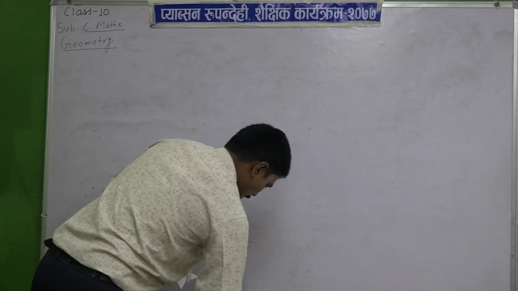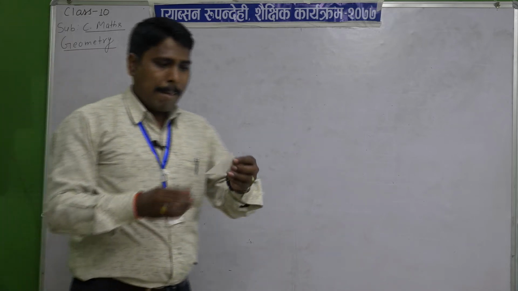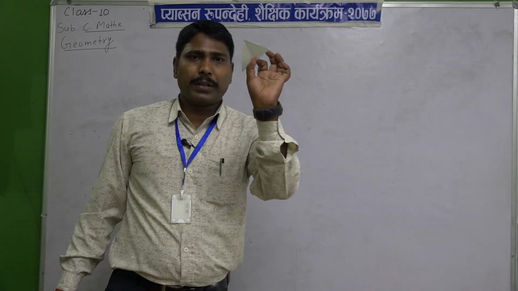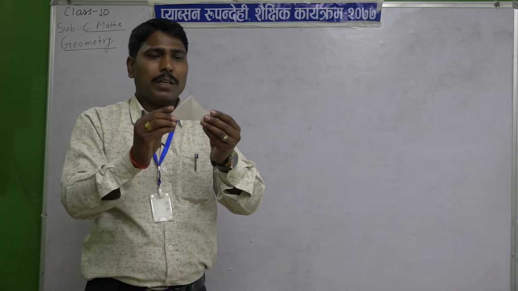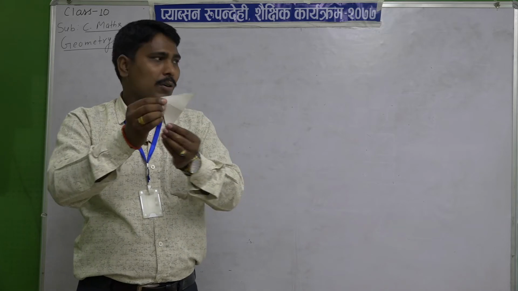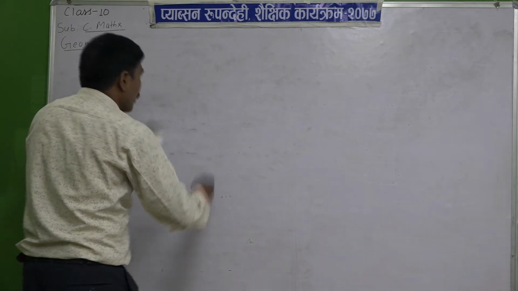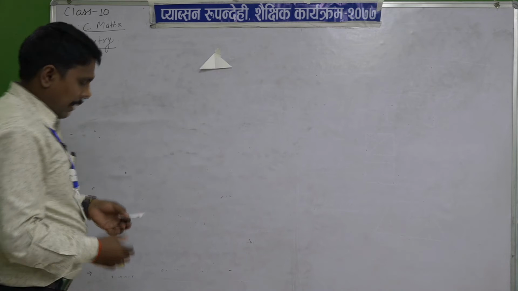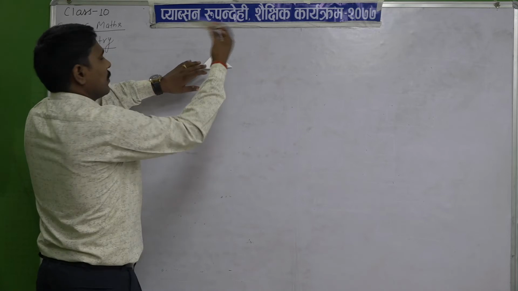If you see the figure here, I am taking one triangle from paper, and you take another triangle of the same size, not different. I am making a replica of this triangle, the same size.